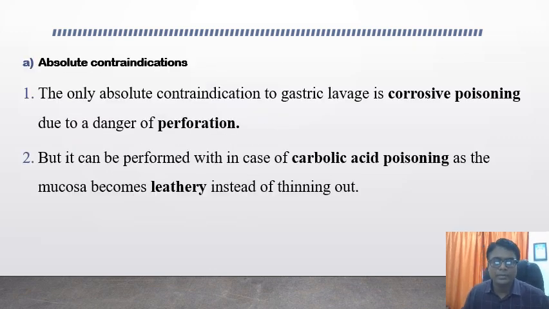Now you have to remember the absolute contraindications and relative contraindications for gastric lavage. The only absolute contraindication to gastric lavage is corrosive poisoning because of danger of perforation. But it can be performed in case of carbolic acid poisoning as the mucosa becomes leathery instead of thinning out. This is the absolute contraindication for gastric lavage.